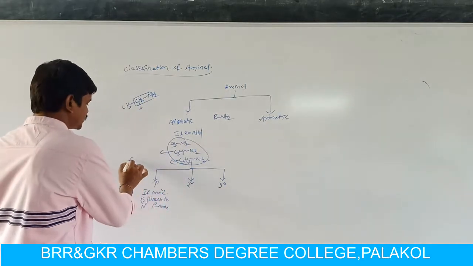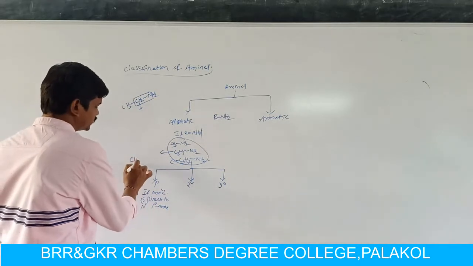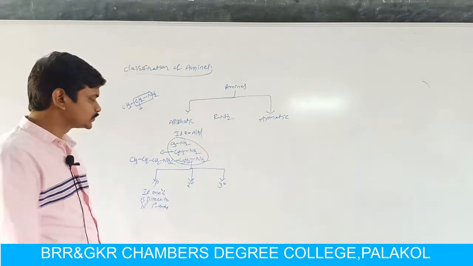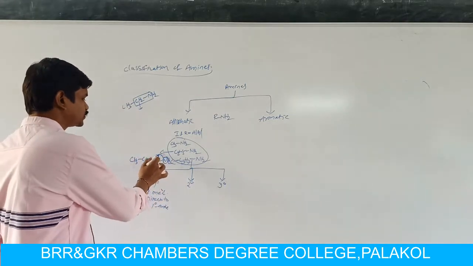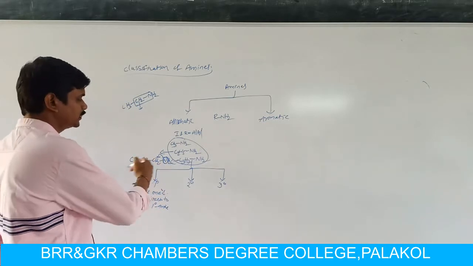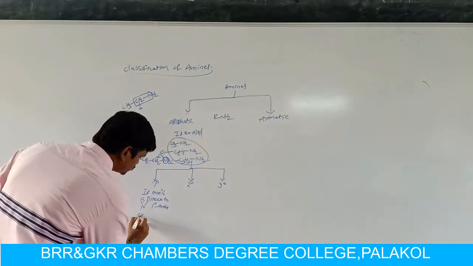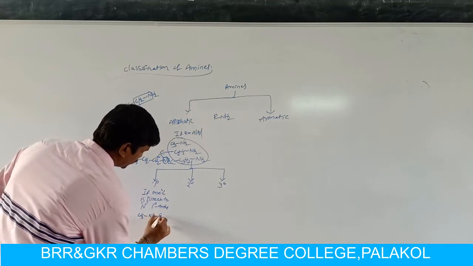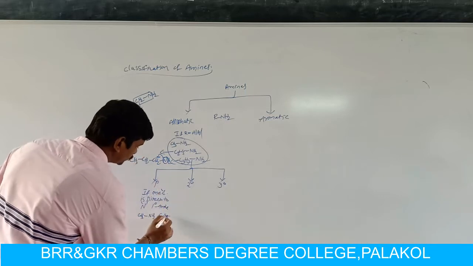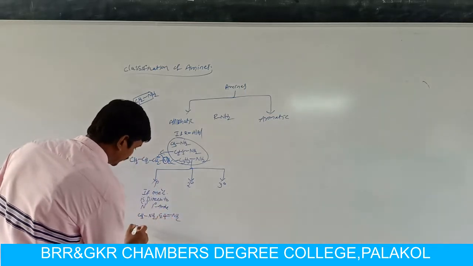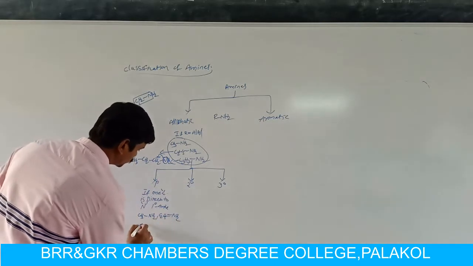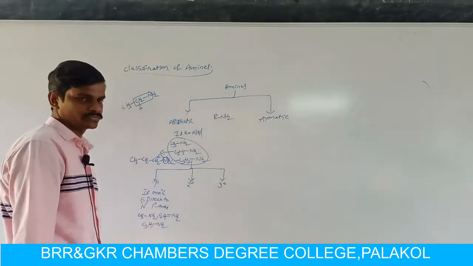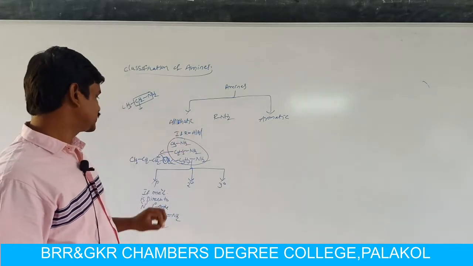Here C3H7 means CH3, CH2, CH2, NH2. In this molecule also, the nitrogen is directly attached to only one carbon, so it is also a primary amine. So these three are examples of primary amines. You can also write in place of propyl group ethyl, butyl, isopropyl, isobutyl, pentyl, any alkyl group. Here the nitrogen atom is directly attached to an alkyl system, so these are aliphatic amines.